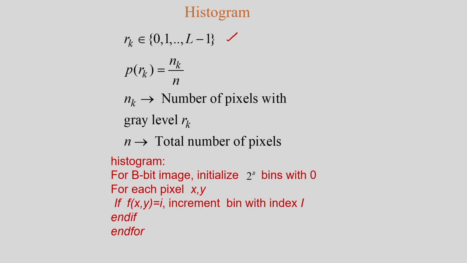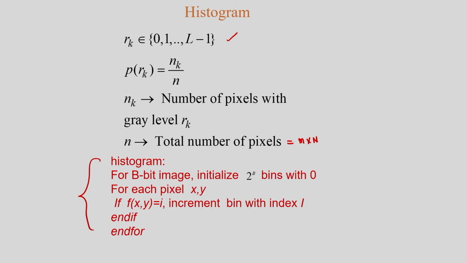Now I am determining the probability of the Rk. What is the probability of the Rk? Nk divided by N. What is Nk? Number of pixels with gray level Rk, and N is the total number of pixels. The total number of pixels is nothing but M cross N, the size of the image. So based on this, I can define the histogram of an image, and I am showing one program segment. By using this program segment, I can generate the histogram of an image.